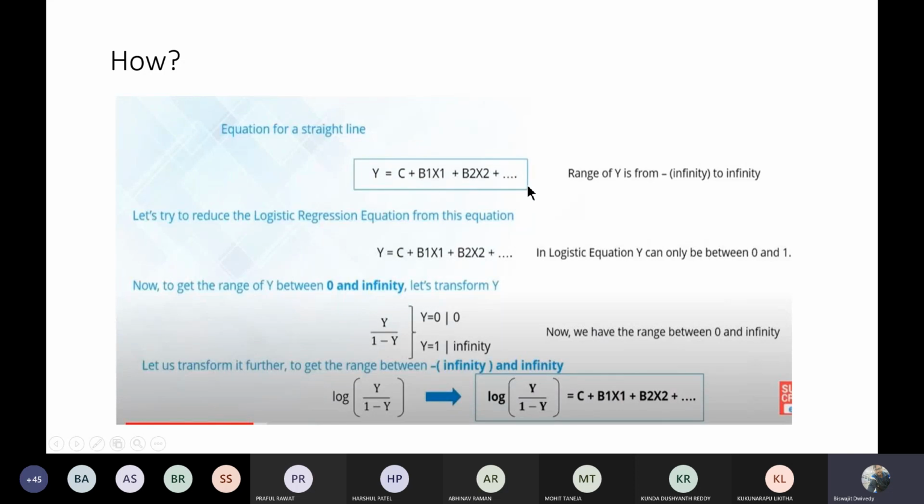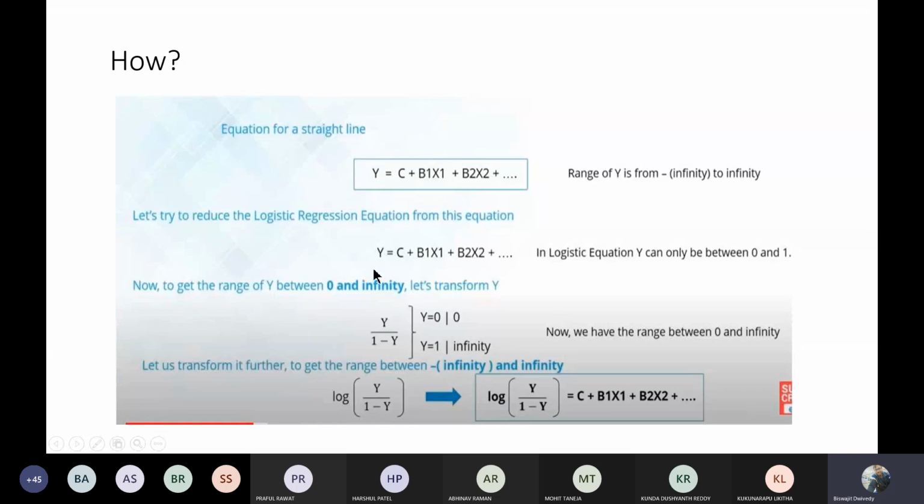The range of this straight line equation varies from minus infinity to plus infinity, while the range of the logit curve is limited between 0 to 1. If we are going to use this as the input, we have to make suitable modifications on the left side.